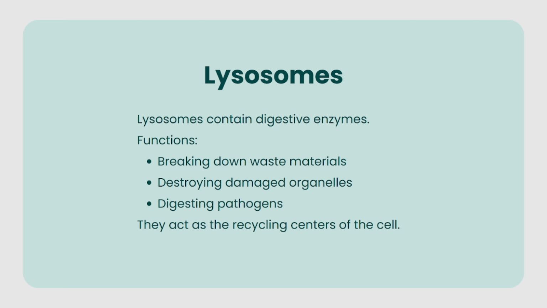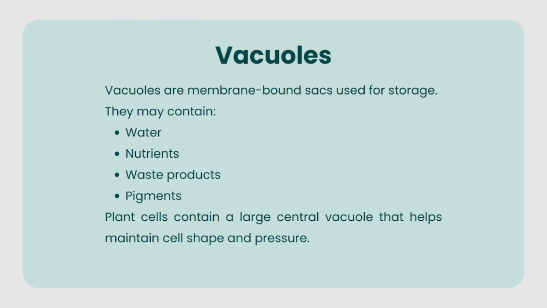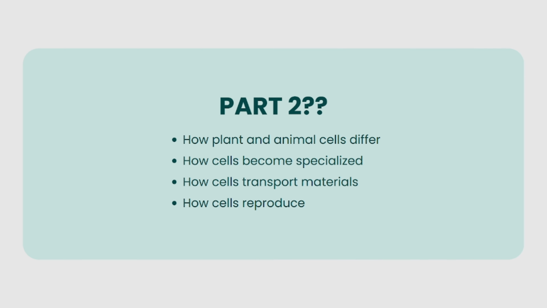Lysosomes. Lysosomes contain digestive enzymes. Functions: breaking down waste materials, destroying damaged organelles, digesting pathogens. They act as the recycling centers of the cell. Vacuoles. Vacuoles are membrane-bound sacs used for storage. They may contain water, nutrients, waste products, pigments. Plant cells contain a large central vacuole that helps maintain cell shape and pressure.